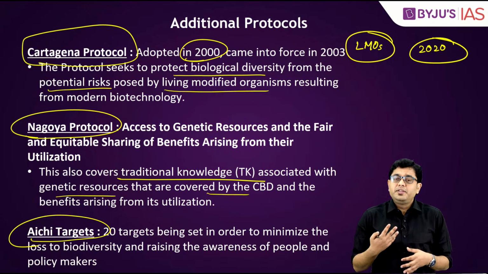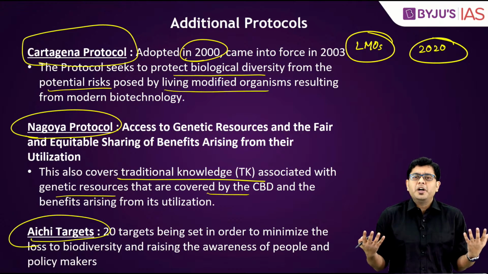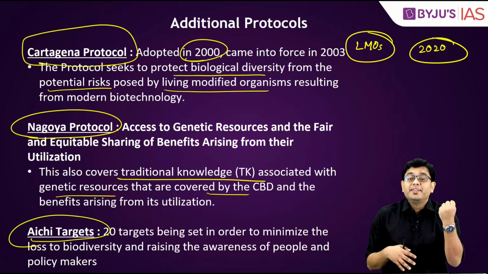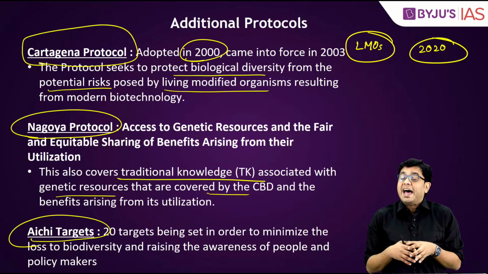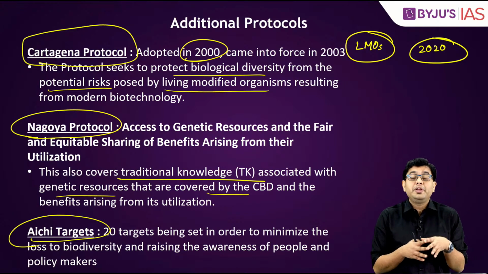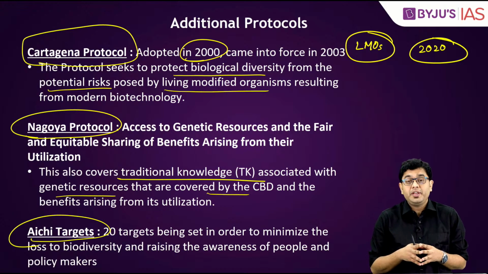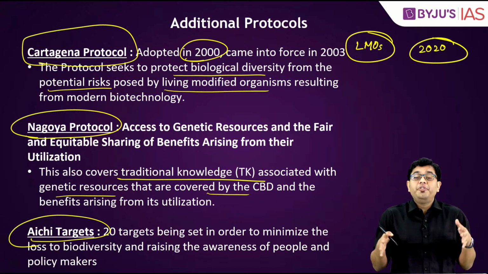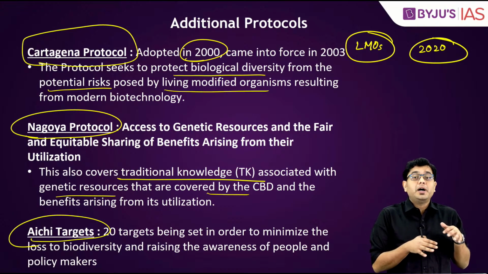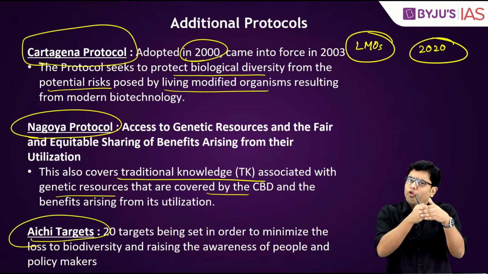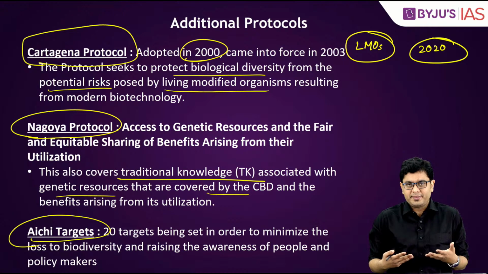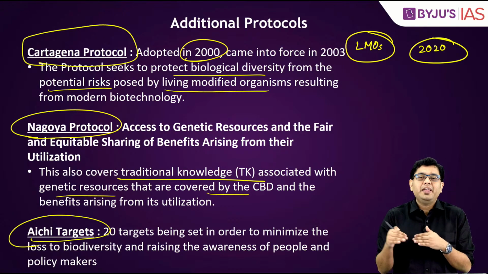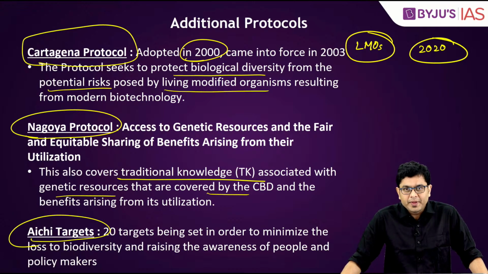These targets dealt with raising awareness amongst the population regarding biodiversity, raising awareness amongst the policy makers about how to conserve biodiversity and what is the importance of biodiversity, and also ensuring that areas across the globe which are threatened should be brought under protected areas. So there were a host of around 20 targets. Those targets were set at the same time and they were supposed to be achieved.